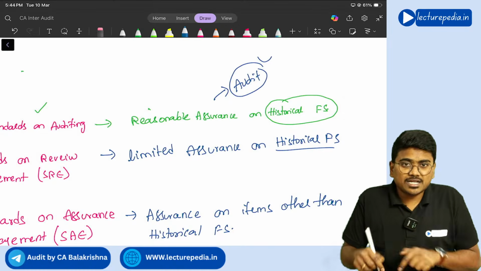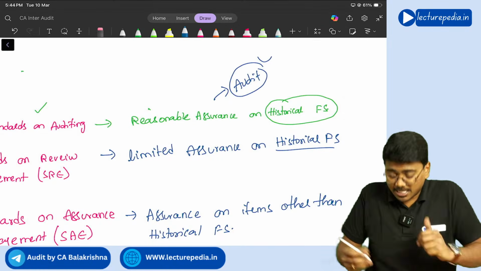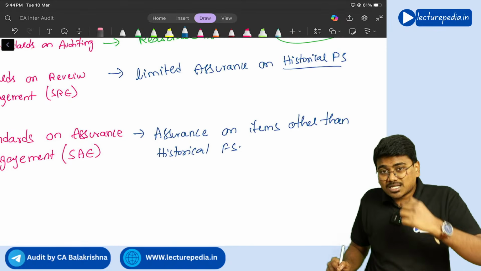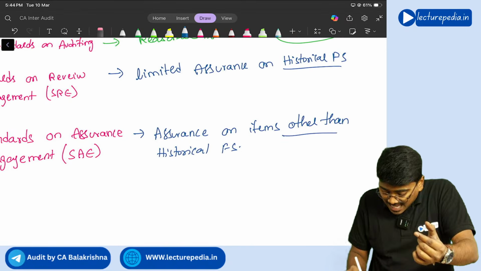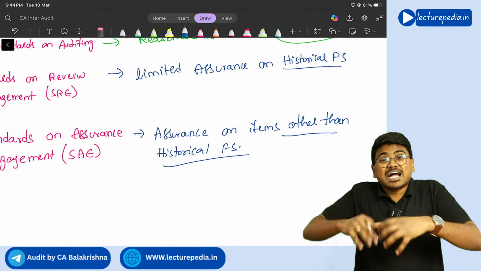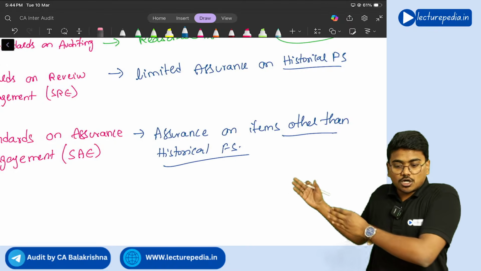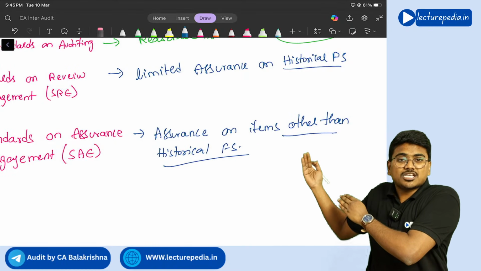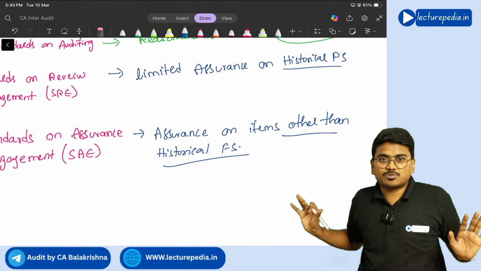Here also you are providing assurance only, but there is a specific name, audit. But if you provide assurance on items other than historical financial statements, you will call it an assurance engagement. You should not call this an audit. You should call this type of engagement an assurance engagement.